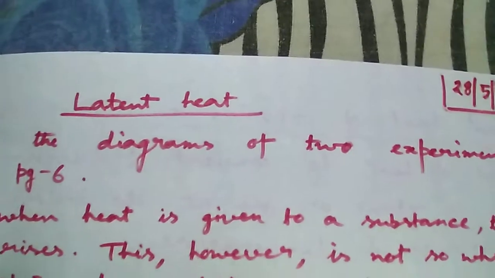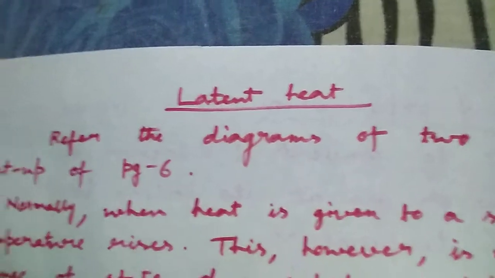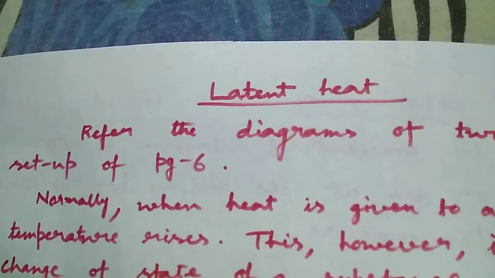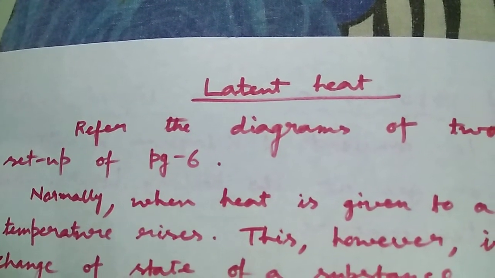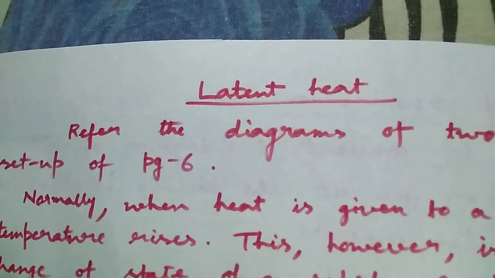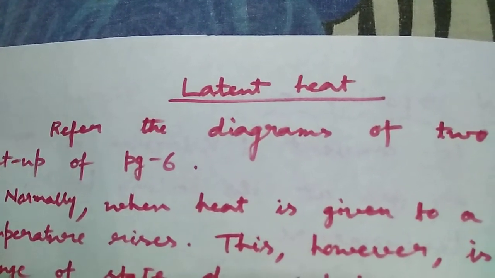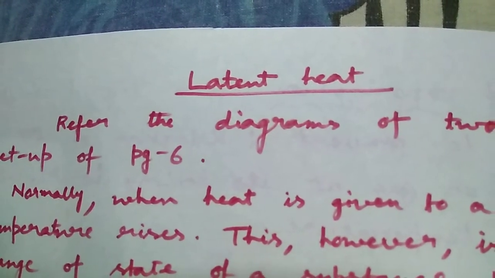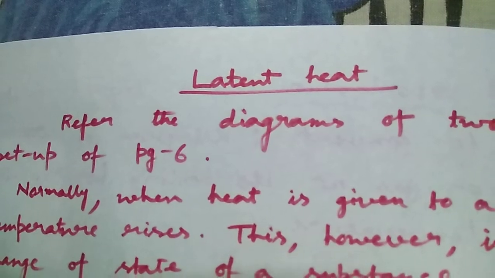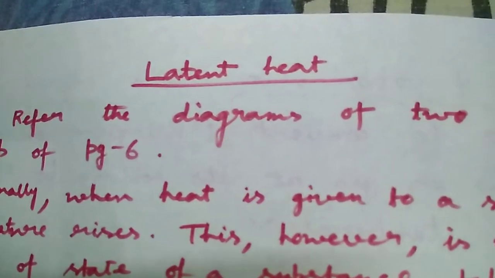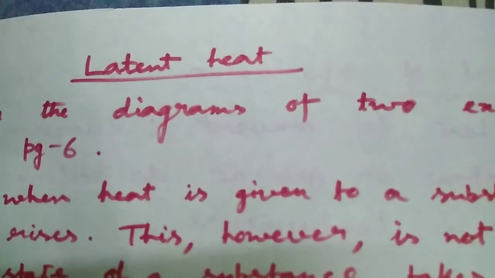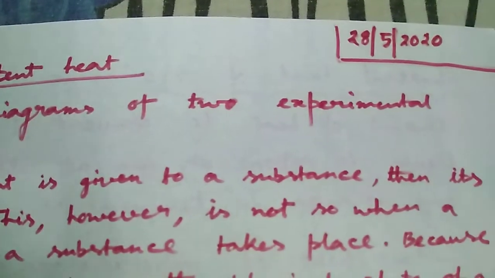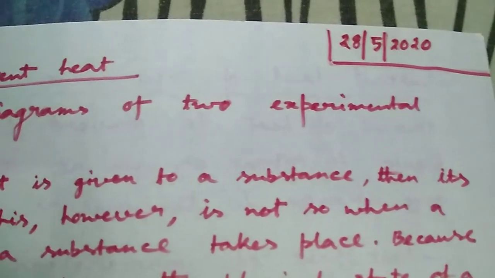Similarly, in the second diagram, during boiling of water, it will be observed that first the temperature is gradually rising. We can read it from the thermometer. But once the temperature reaches approximately 100 degrees Celsius, it remains constant till the whole liquid given in the beaker is converted into the vapor state. But when the temperature remains constant, at that time also we are providing the external heat energy.